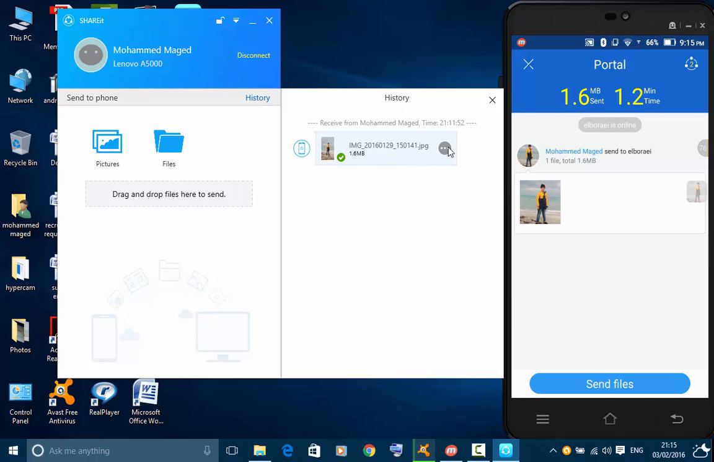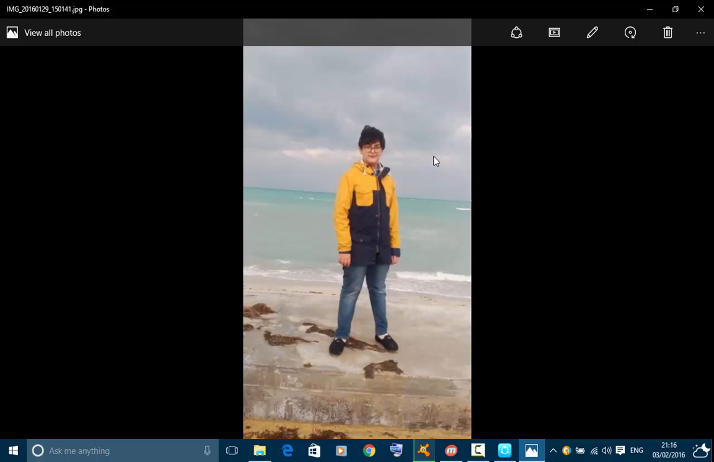I click here. It tells me open containing folder or delete. I will click on open. It's opening only. My photo is here, as you see. It is the same photo.